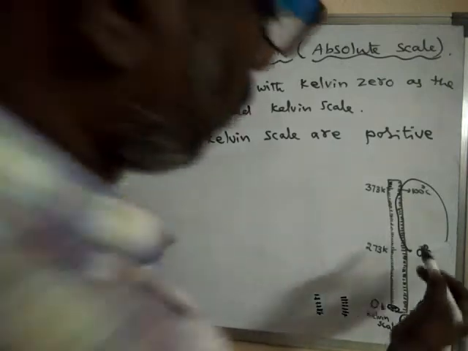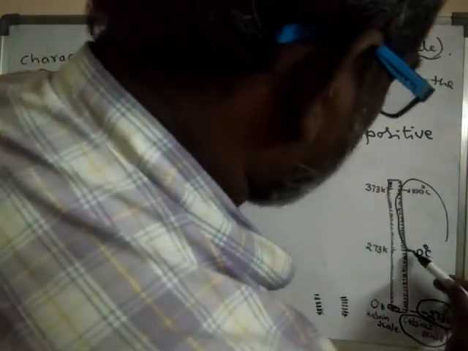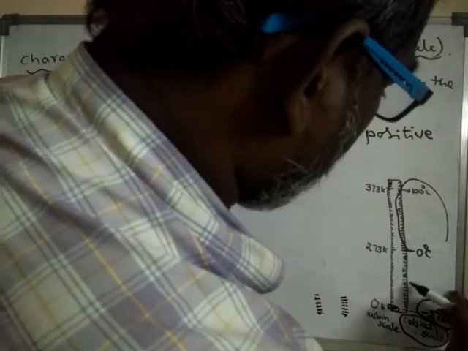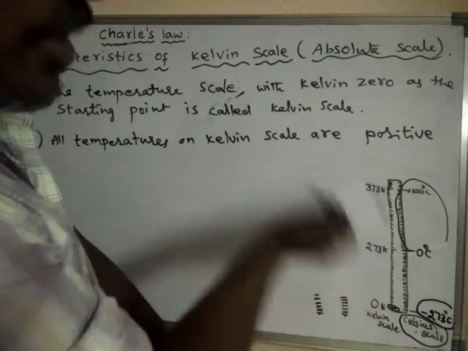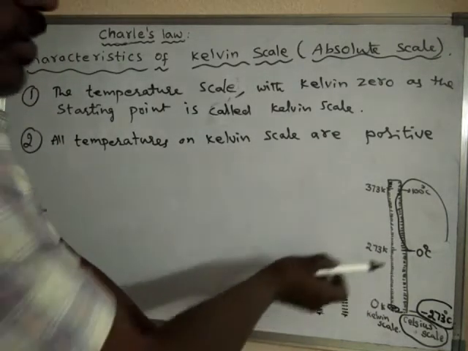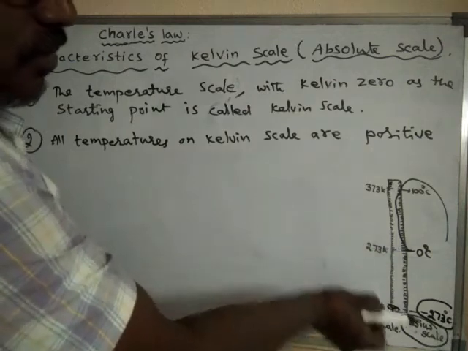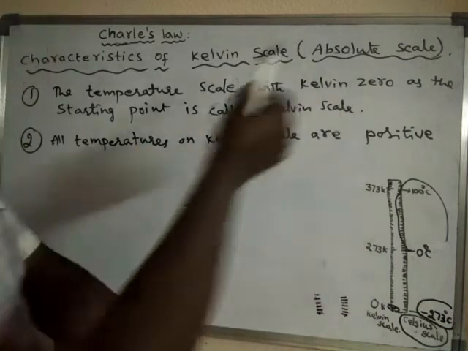No, because above 0 only are positive, but below 0 degrees centigrade, these are negative values. So below 0 degrees centigrade on Celsius scale, these are negative values, but on Kelvin scale all are positive values only.